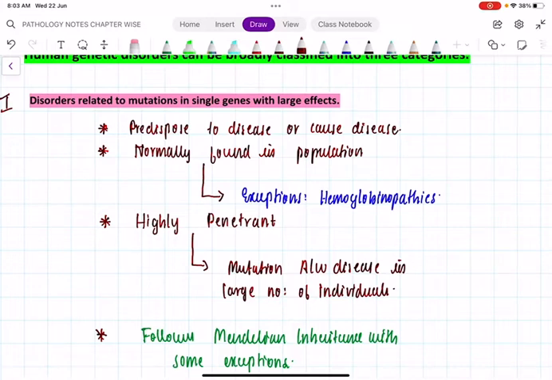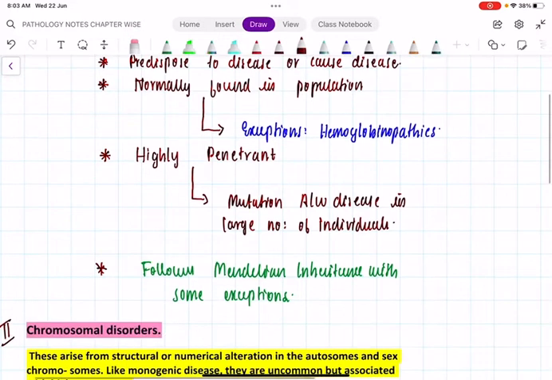What do you mean by penetrance? The term penetrance in genetics means that whenever there is a mutation, this mutation will cause disease in a large number of individuals in a population. It is not necessary that whenever there is a mutation, the individual should manifest the disease. But in single gene mutation, if they have mutations, there is a very high chance of getting the disease. That is why high penetrance. Remember, single gene mutations classically follow Mendelian inheritance, with some exceptions.